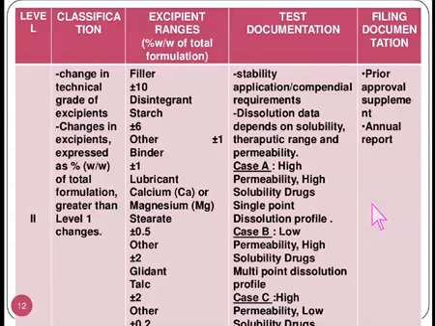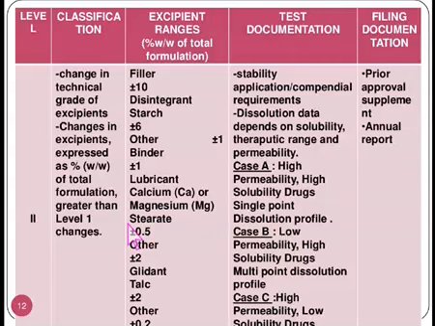So in the similar category, that is the changes in the composition, let us see the level 2 type of changes. The classification includes the change in the technical grade of excipient. See, this is very important. If the technical grade of the excipient is changed, definitely that has to be considered as a level 2 kind of change. Change in the excipient expressed as percent weight by weight of total formulation greater than level 1 changes.